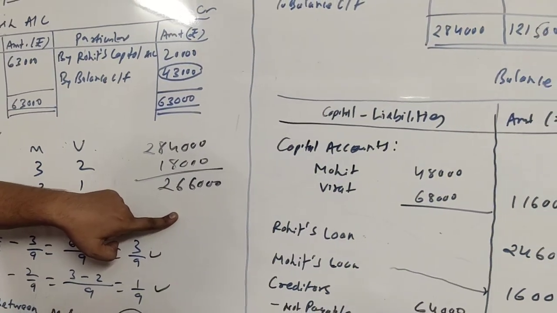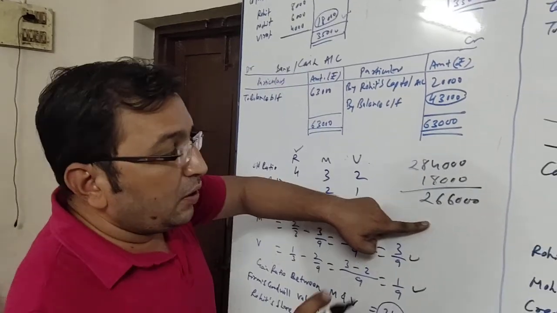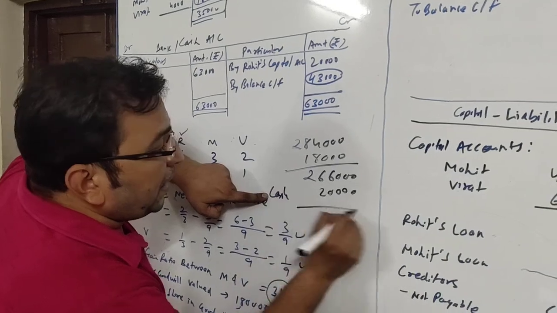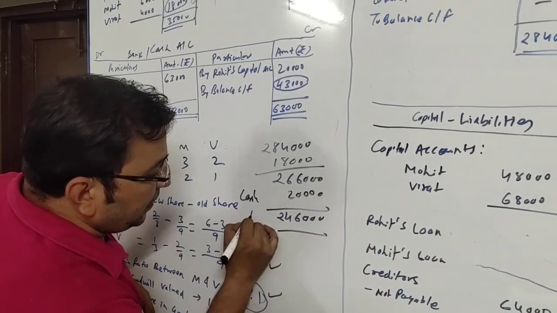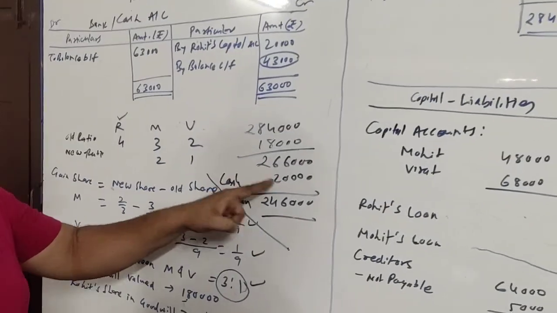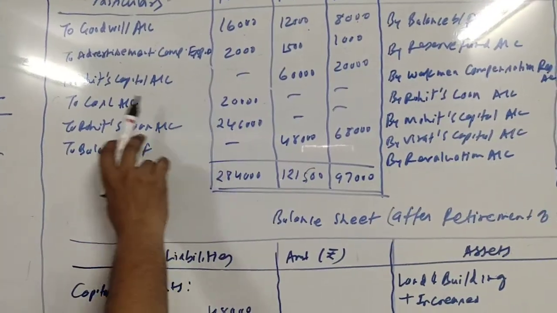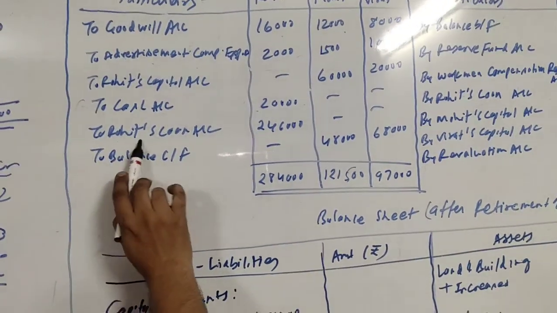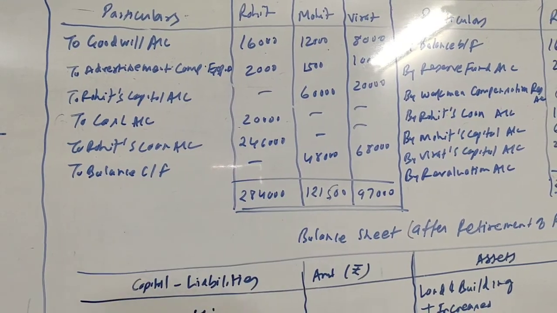Now our adjustment number 7 says that out of the amount payable to Rohit, rupees 20,000 is paid in cash. So we will be paying cash 20,000, remaining 2,46,000 will be his loan. So here we will first write the payment to cash account 20,000 and then to Rohit's loan account 2,46,000, and your account will get tallied.